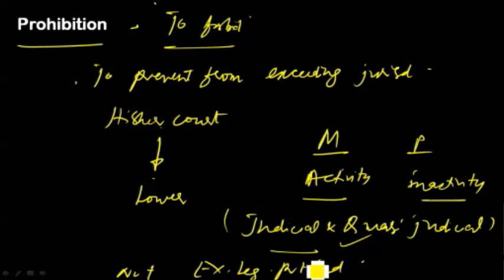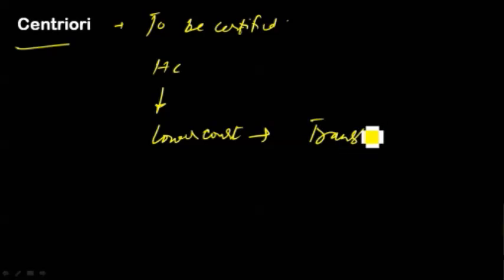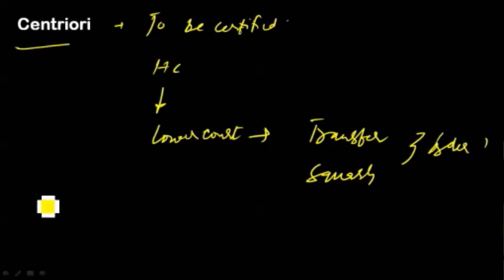Please note it. The next writ is Certiorari. The term Certiorari means to be certified or to be informed. So, like prohibition, it is also issued by a higher court to a lower court or tribunal, either to transfer a case pending within the lower court or to quash the order of the lower court. So, whenever the lower courts or tribunal commits mistakes, the higher court has the power to issue Certiorari and direct the lower court to transfer a case pending with it or to quash the order issued by it. And it is issued on the grounds of excess of jurisdiction or lack of jurisdiction or error of law.